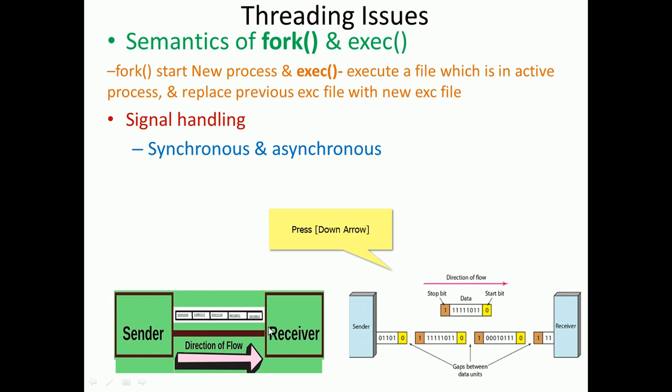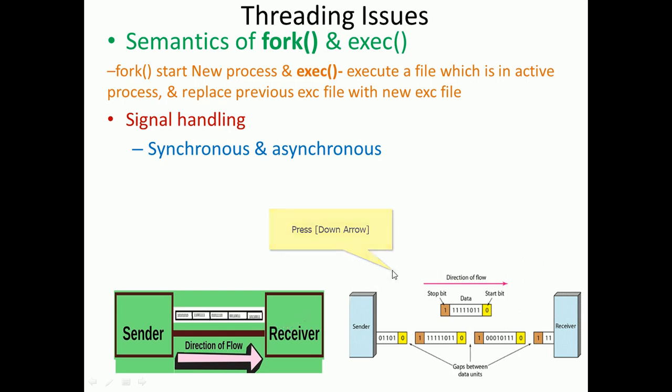He gets some time to store that data in his buffer. In the direction of flow, the template of the data transmitted from sender to receiver has a common format, with a start bit at the front and a stop bit at the end, and the data in between. So this kind of frames or packets is transmitted from sender to receiver. That is the asynchronous mechanism, asynchronous communication.